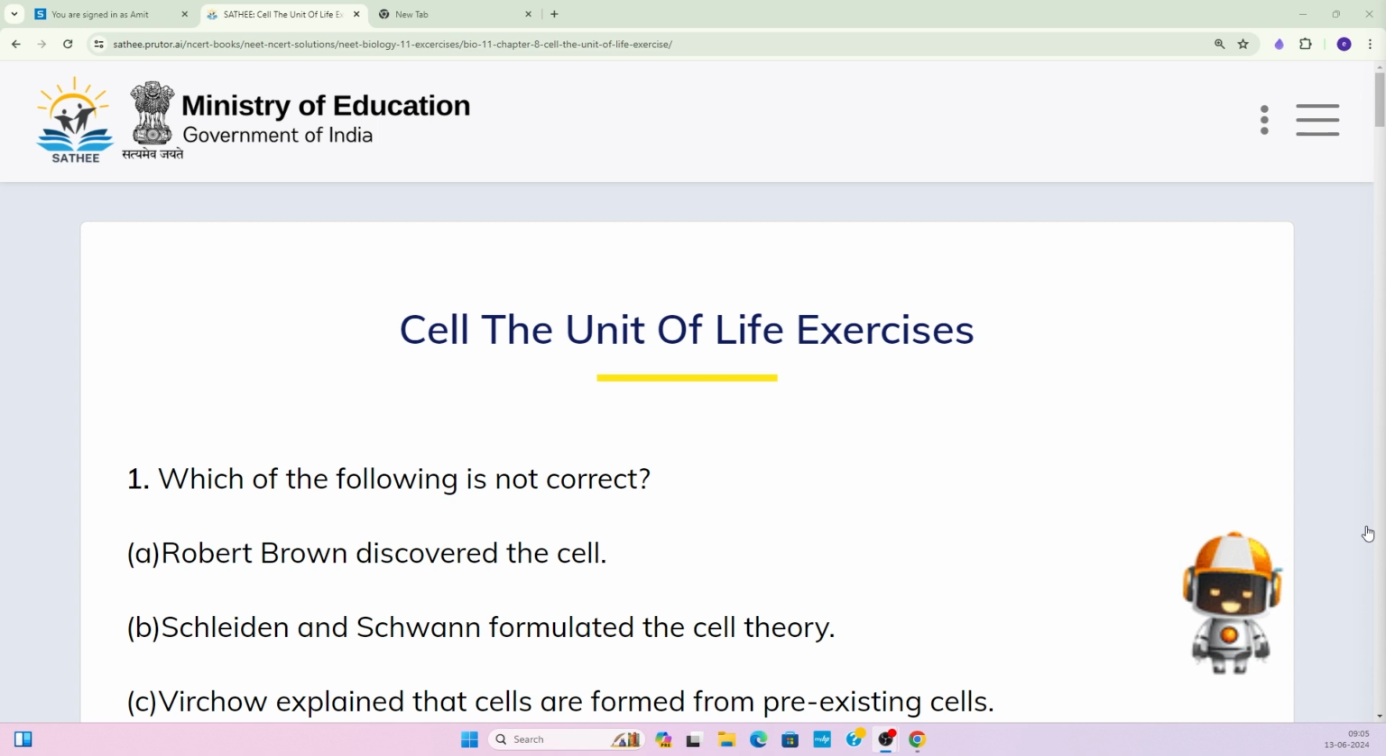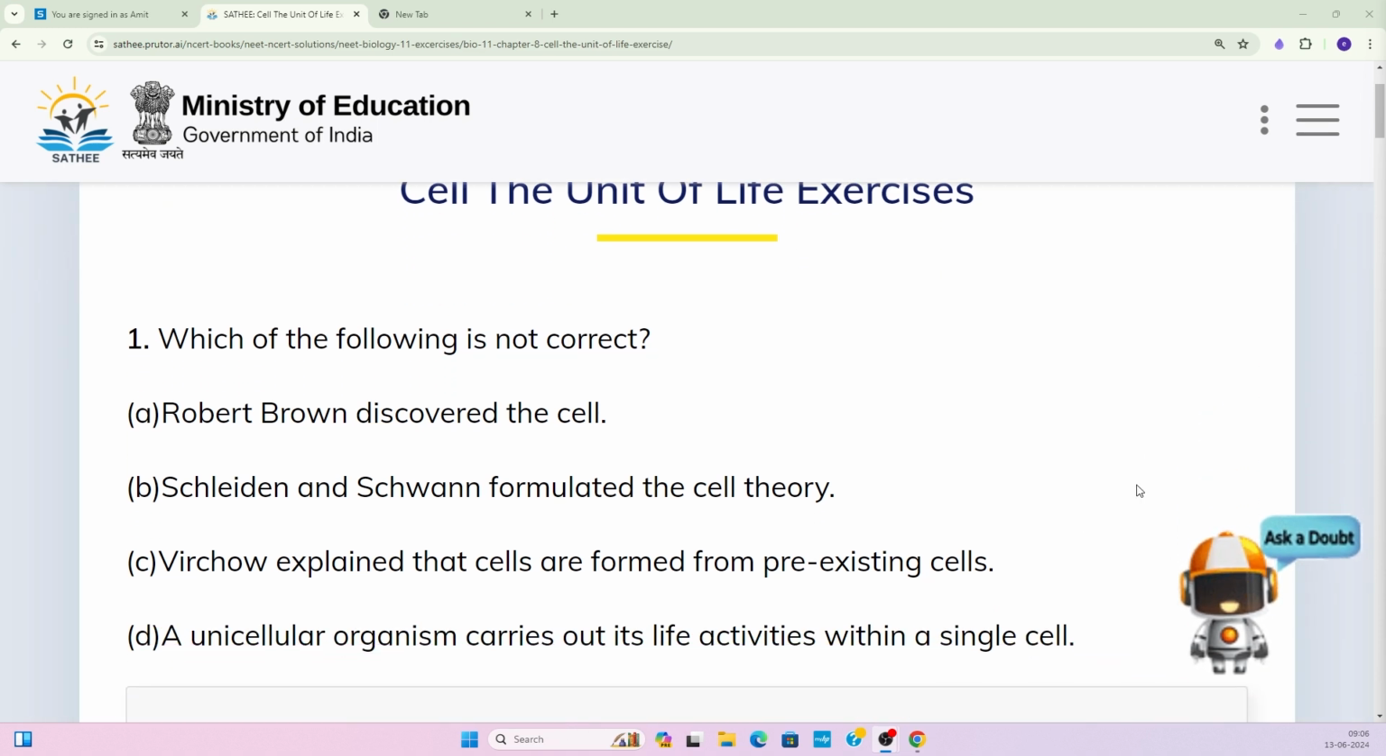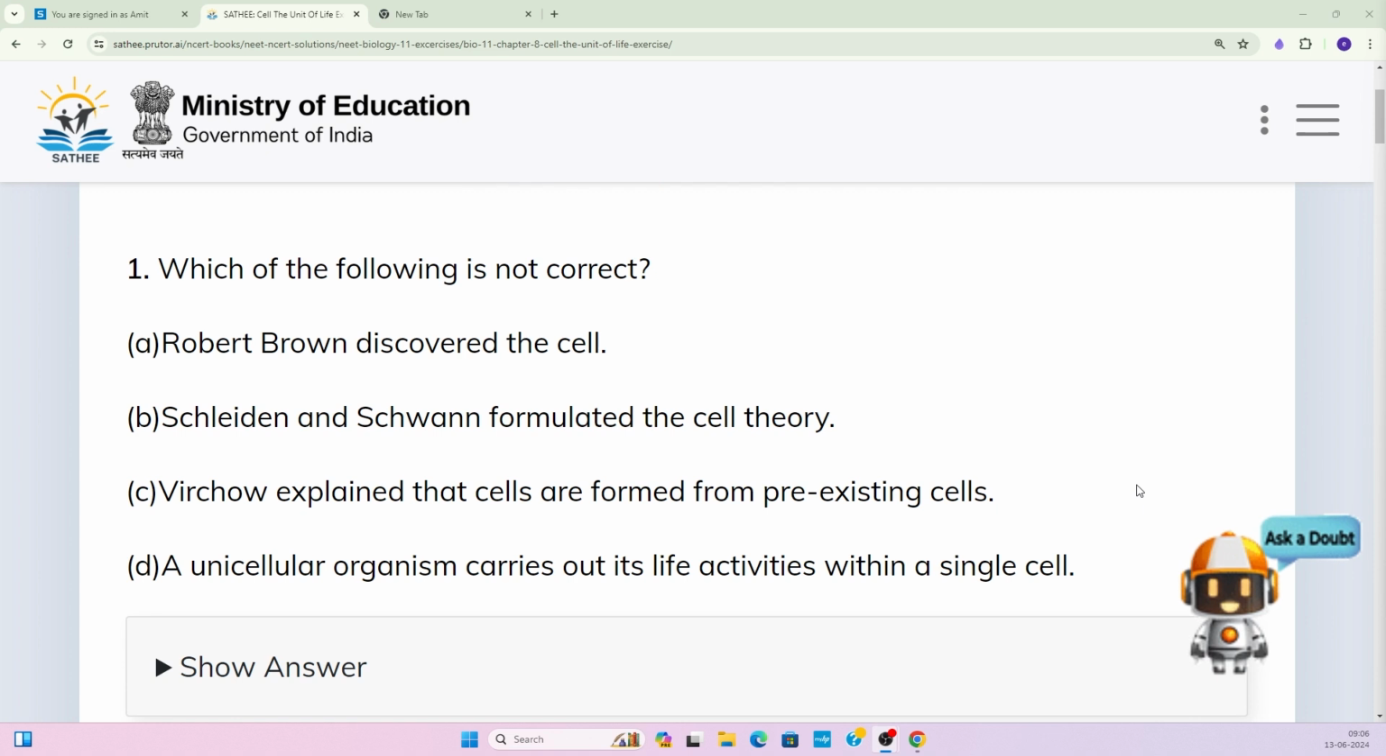Okay, so today we are going to solve the NCERT exercise of the chapter, Cell the Unit of Life. Okay, so let us start with the first question here. The first question says, which of the following is not correct? Okay, so there are four options.